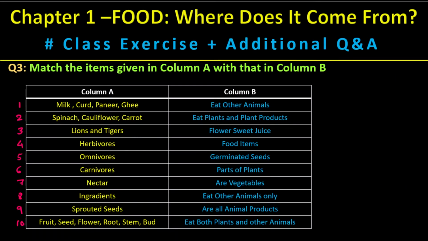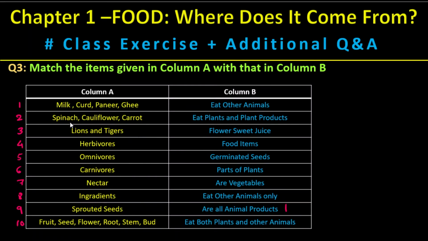So let's check with question number 3. Match the items given in column A with column B. So we have to match these items in column A with column B. So let's start with the first one. The milk, curd, paneer, ghee, these are products of animals. Okay, so let's see where exactly these are given. Yeah, here it is, one, so this is one matching.